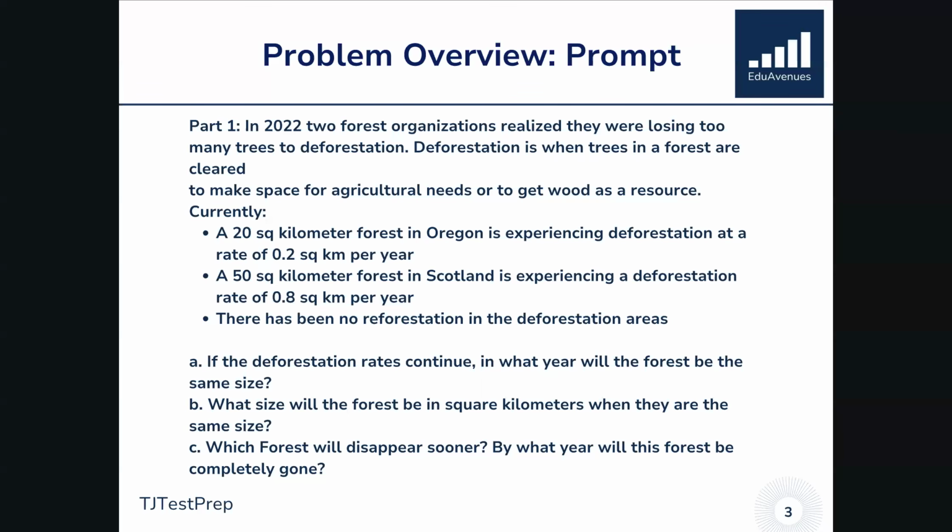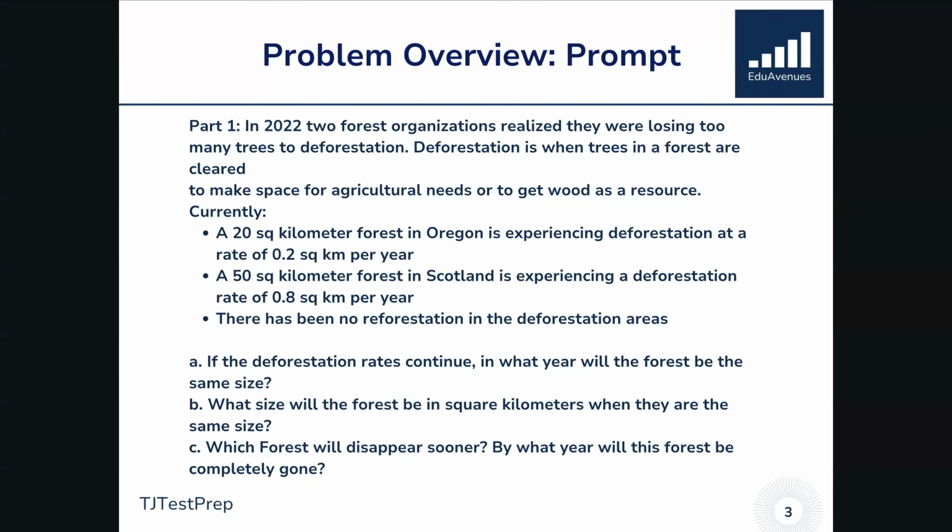This was the prompt. This is one of the longest prompts that we've seen for TJ admissions in recent years. It began saying part 1. In 2022, 2 forest organizations realized they were losing too many trees to deforestation. Deforestation is when trees in a forest are cleared to make space for agricultural needs or to get wood as a resource. Currently, a 20 square kilometer forest in Oregon is experiencing deforestation at a rate of 0.2 square kilometers